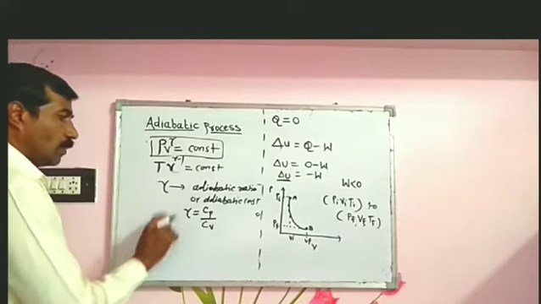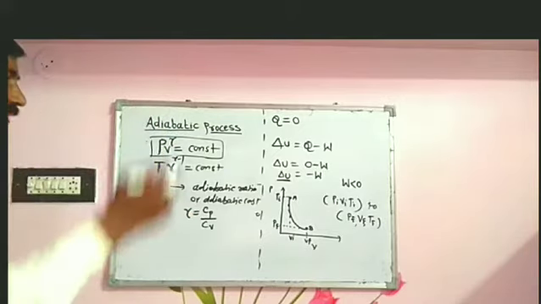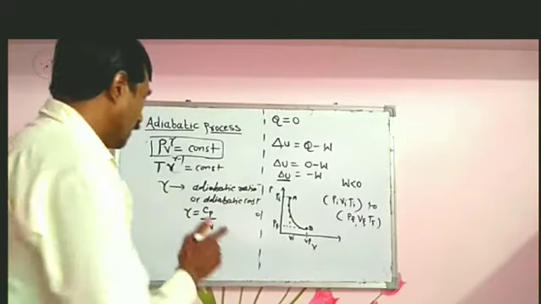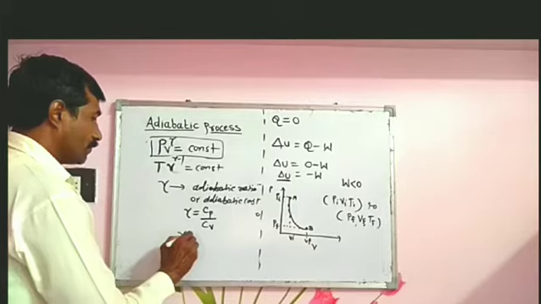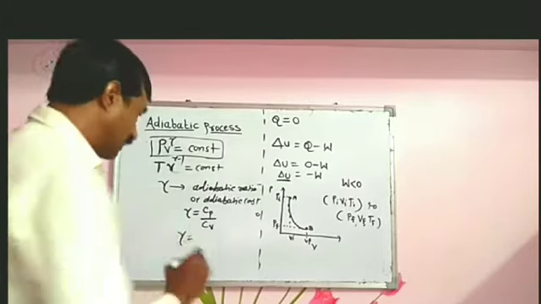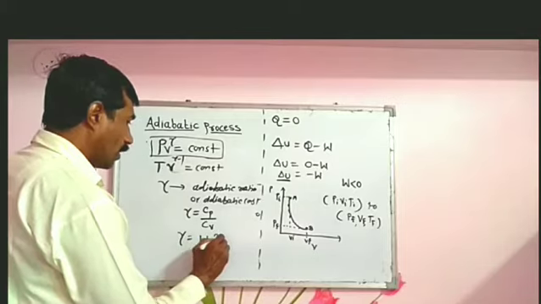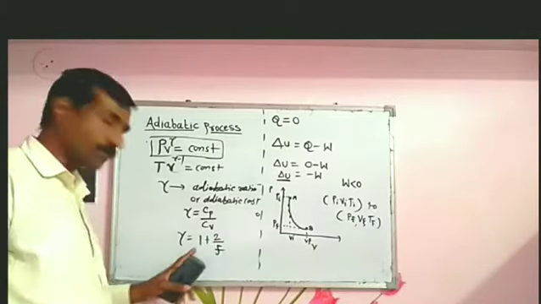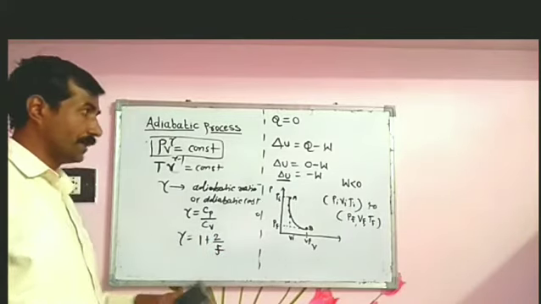We have already discussed this gamma in the chapter on kinetic theory of gases and radiation, and we know the general formula for gamma in terms of the degrees of freedom: gamma equals 1 plus 2 by F, where F is the degrees of freedom.